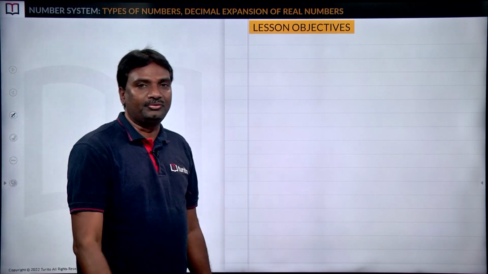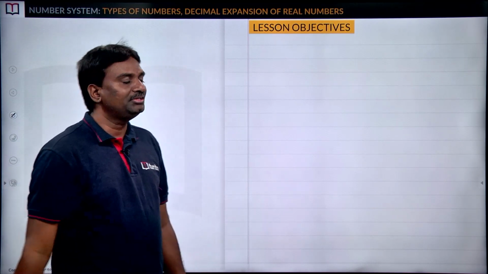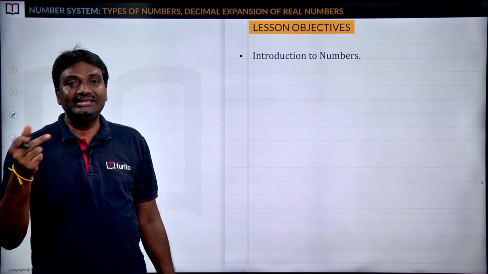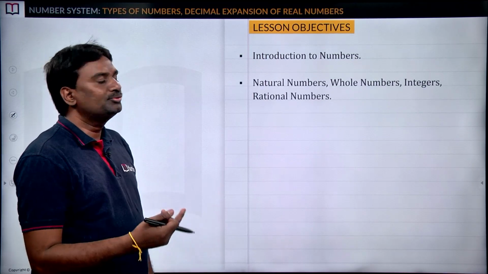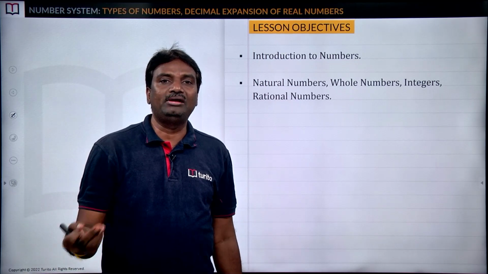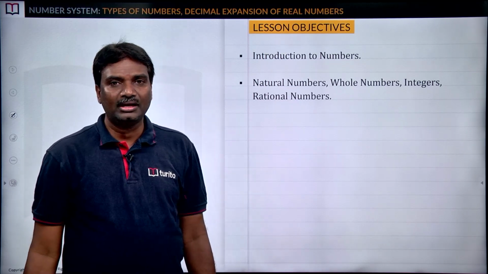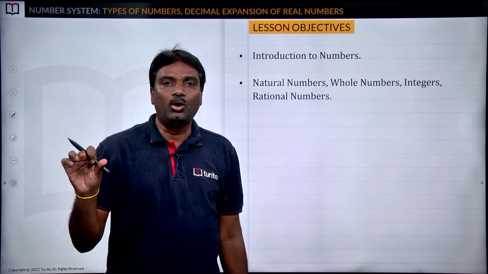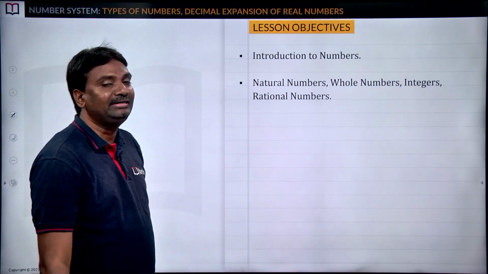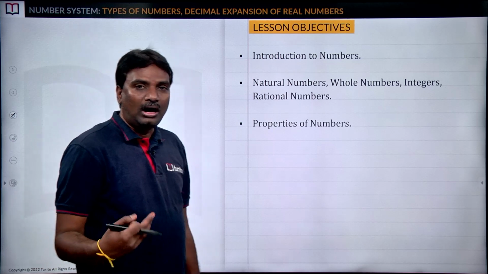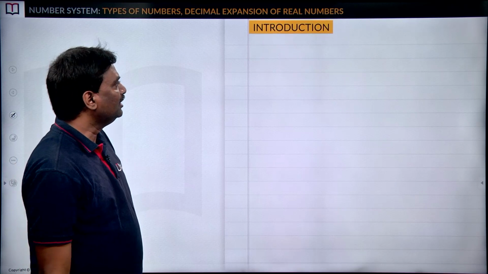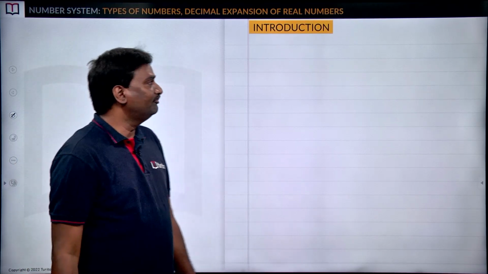So here lesson objectives means what we are going to discuss in today's class. Introduction to numbers. How can we say one thing is a number? Natural numbers, whole numbers, integers, rational numbers. In our previous classes, we have learned something about the numbers. Among all those numbers, how can we say one number is a natural number or whole number or integer or rational number? After discussing them, we can discuss also the properties of numbers. Now, so first let us take the introduction of numbers.